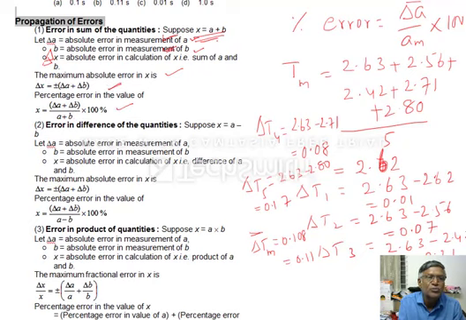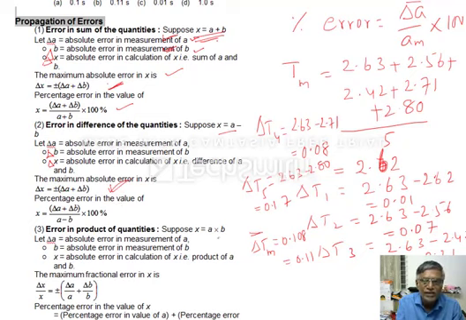This is the maximum absolute error. Similarly, difference in the quantities को भी you have to add the absolute errors. See, delta B is absolute error in B, delta X is absolute error in calculation of X. So delta X is nothing but delta A plus delta B, plus or minus only, same.